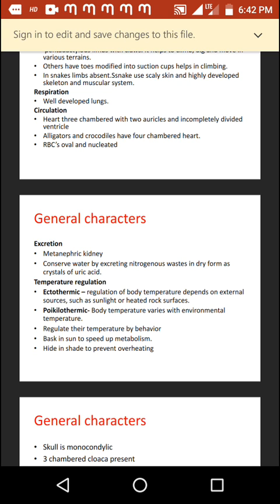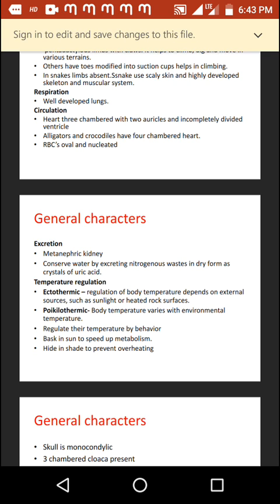They regulate their body temperature by some behavioral mechanisms. For example, basking. They bask in the sun to speed up metabolism. Some reptiles spread their body parts under the sun. This increases their body temperature during winter, or whenever they need a higher body temperature to speed up their metabolic activity. This behavior is called basking.